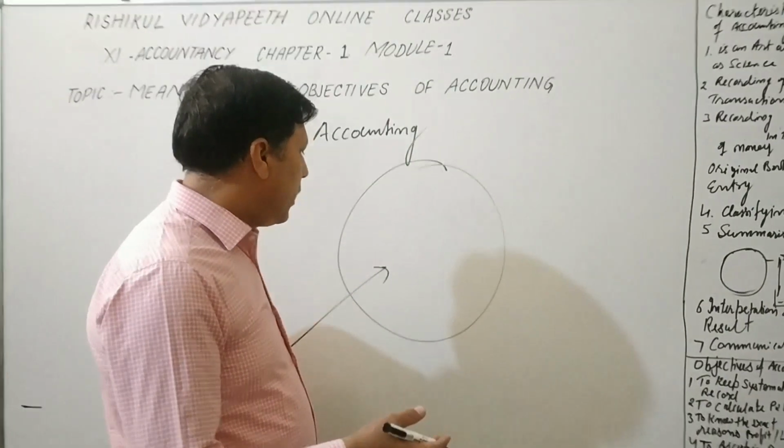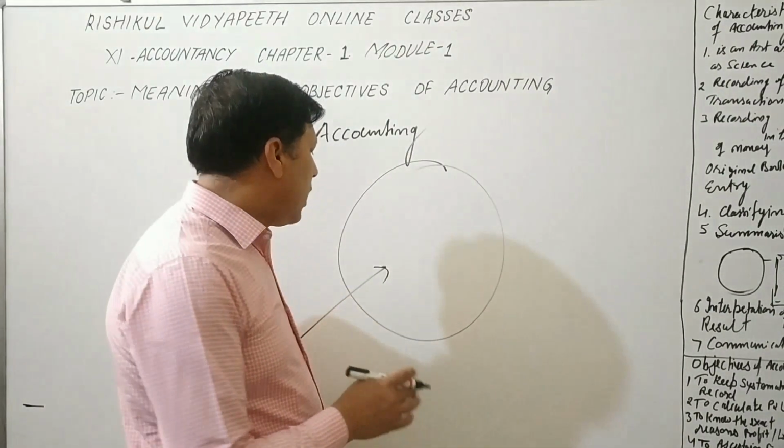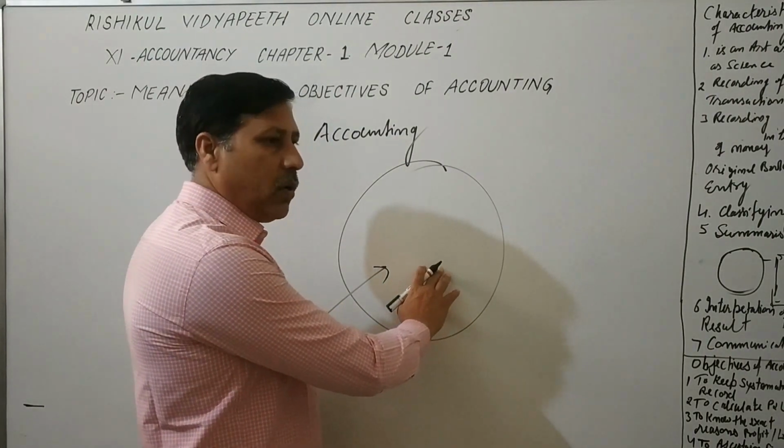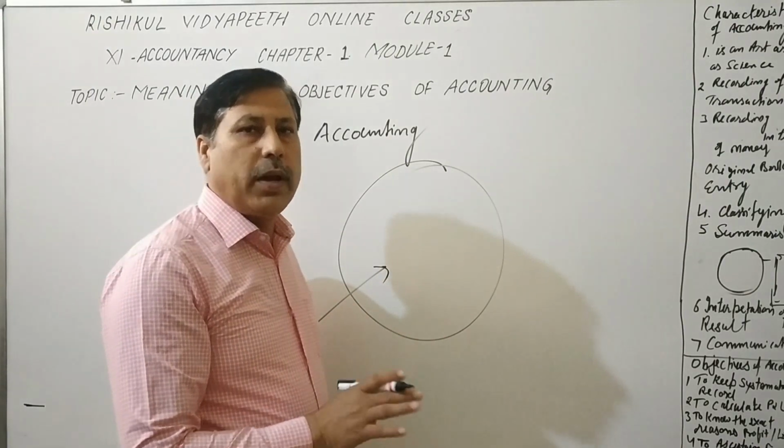It is an important question that arises in our mind, and without knowing the exact reason of profit or loss, we can't survive and we can't go ahead.